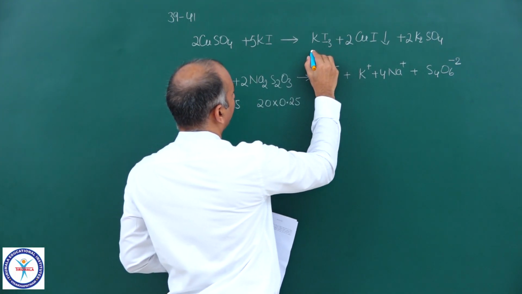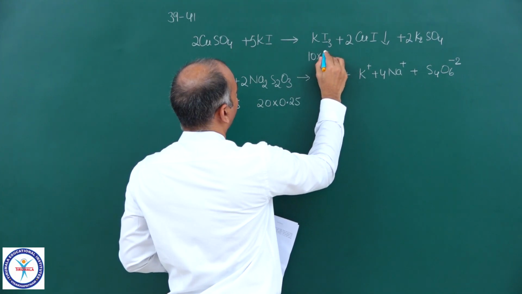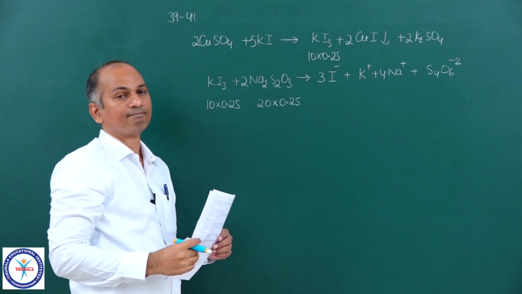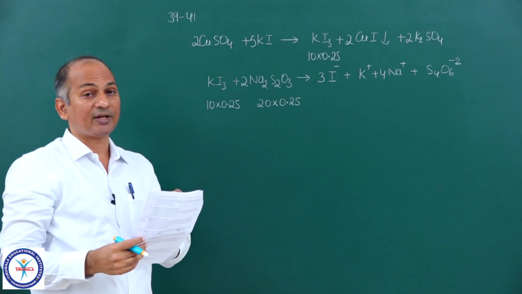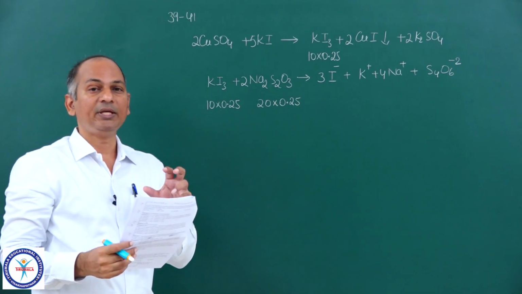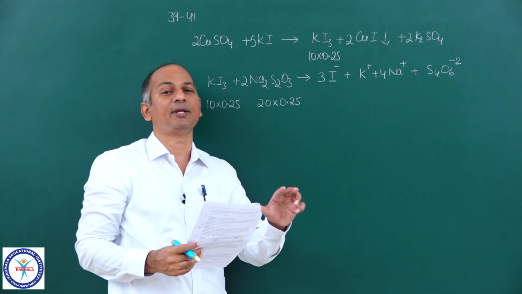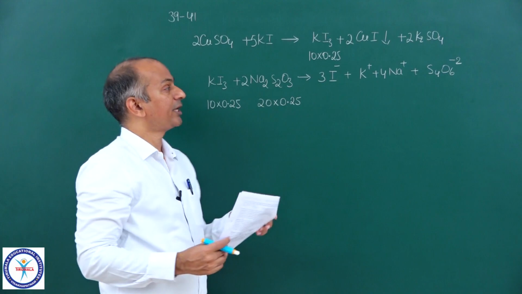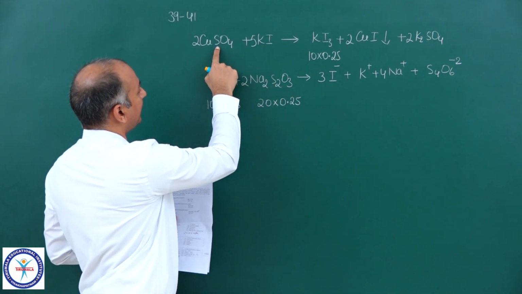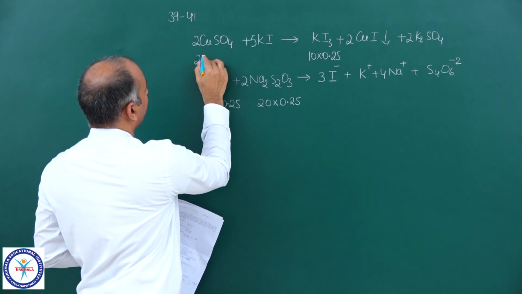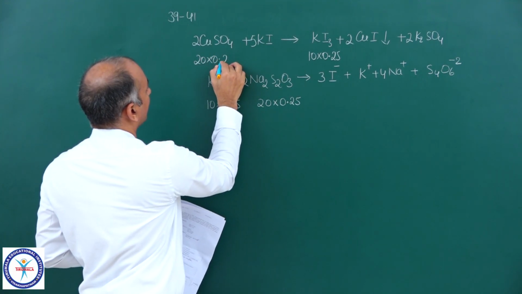These millimoles are coming from here only. And in the question it is given, some amount of B is dissolved in 1 liter, and out of that only 100 ml is taken. So the millimoles of CuSO4 actually reacting here will be 20 into 0.25.